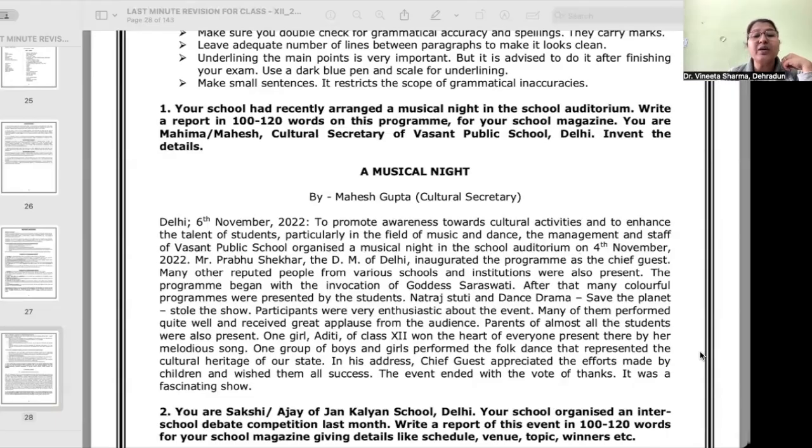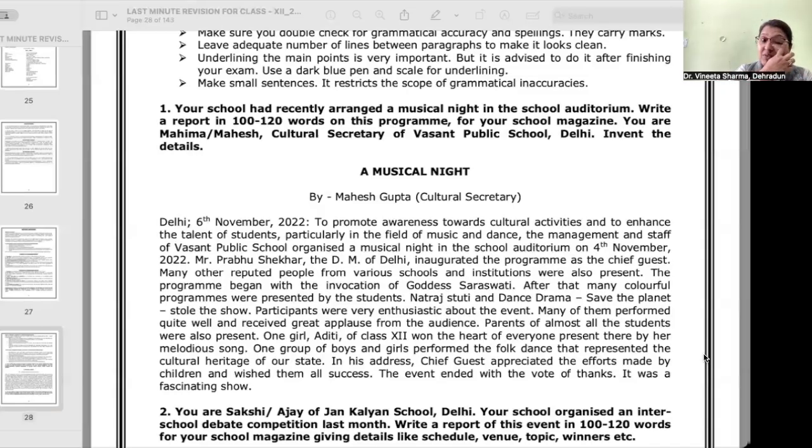Many of them performed quite well and received great applause from the audience. Parents of almost all the students were also present. One girl, Aditi of class 12, won the heart of everyone present there by her melodious song. One group of boys and girls performed the folk dance that represented the cultural heritage of our state. Now, next, the concluding paragraph, which should be the last paragraph.